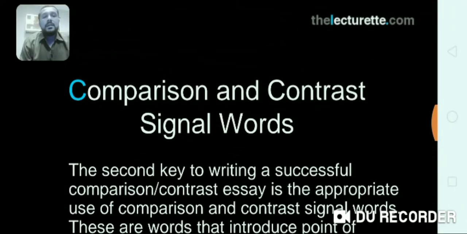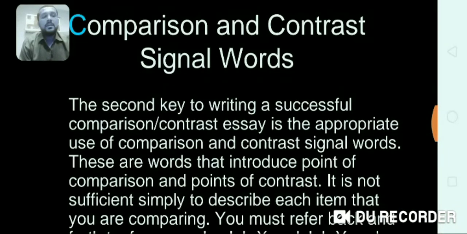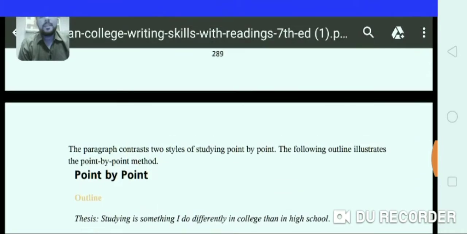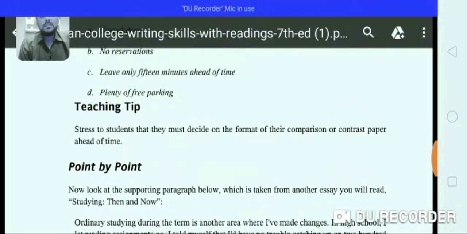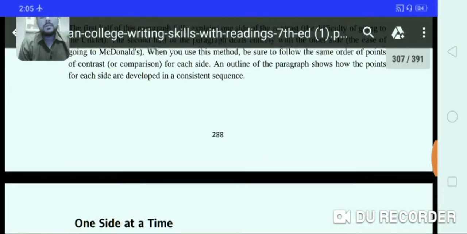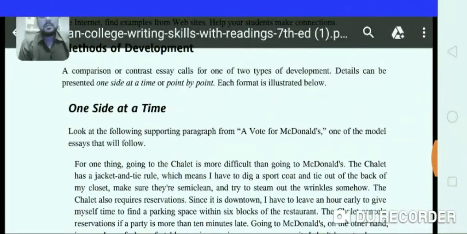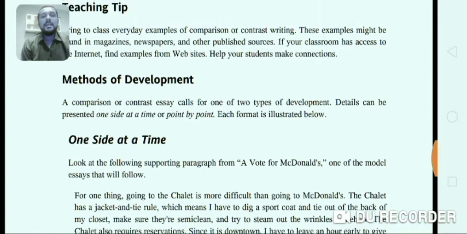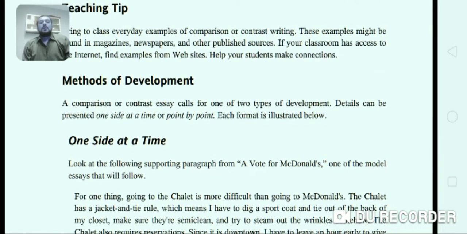Now let me give you another example from John Langan's book of block format. So yes, one side at a time. Look at the following supporting paragraph from "A Vote for McDonald's," one of the model essays that will follow.